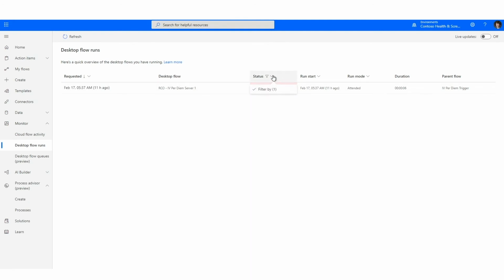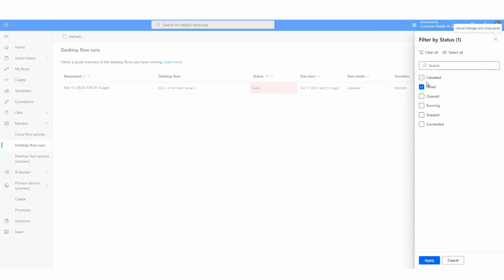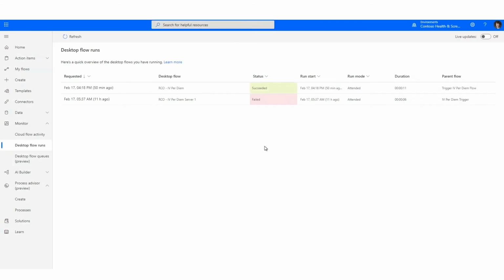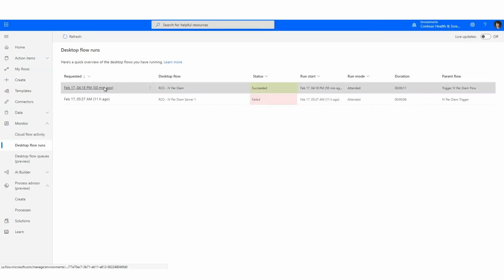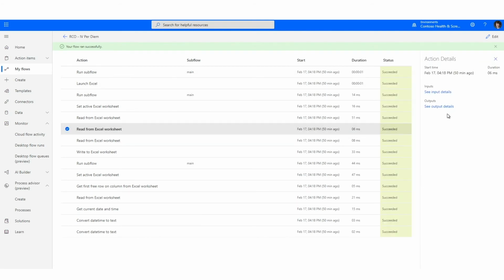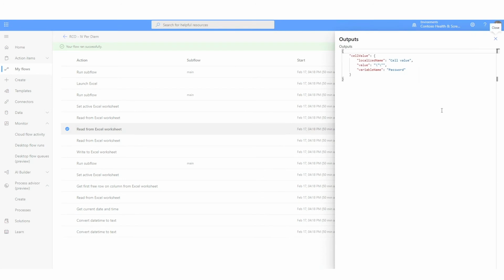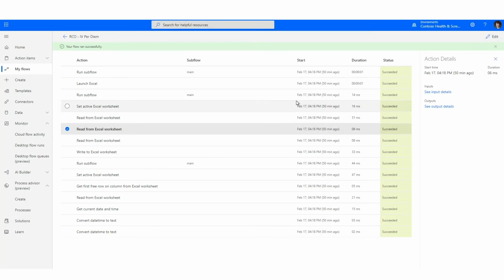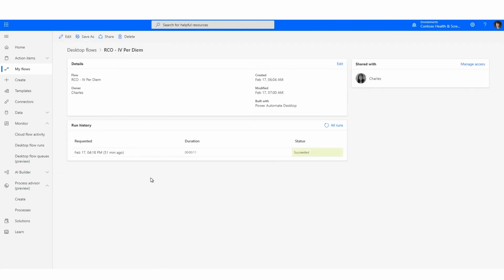But in this case, let's take a look at the most recent run that succeeded and see the details inside of that. You can see every single action that this flow ran when it was on the desktop, as well as the inputs and outputs for every action. In summary, Glendale was able to use the different parts of Power Automate to take this end-of-month billing process and automate it, saving 90 hours every month, despite having no advanced technical background.